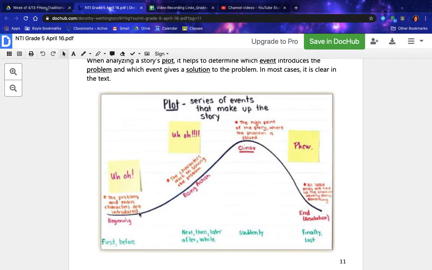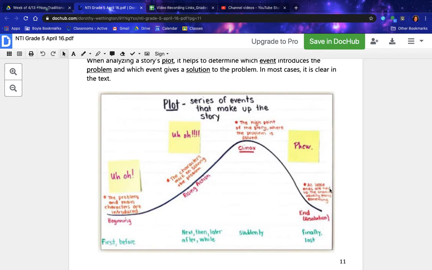The problem and main characters are introduced. That is the beginning. The characters work on solving the problem. That is the rising action. The high point of the story where the problem is solved is the climax.